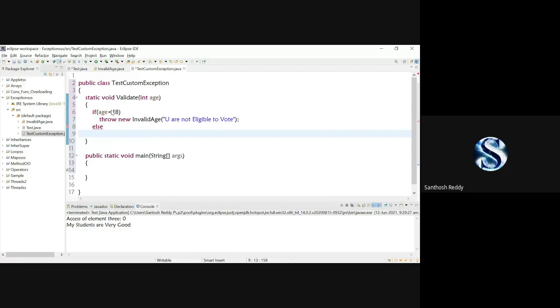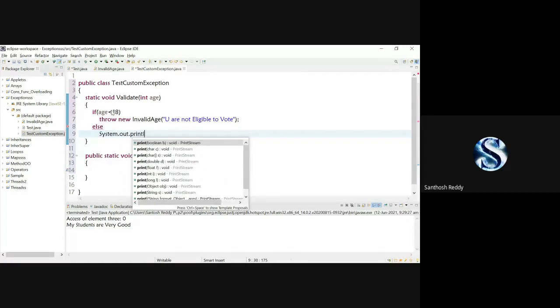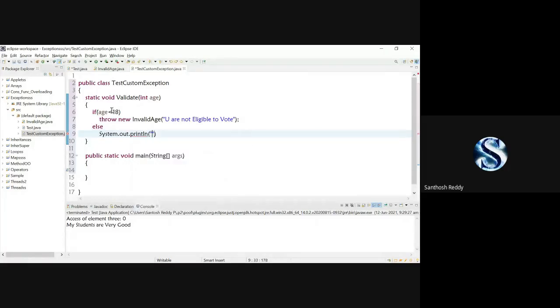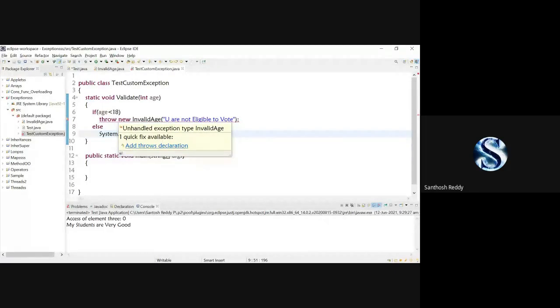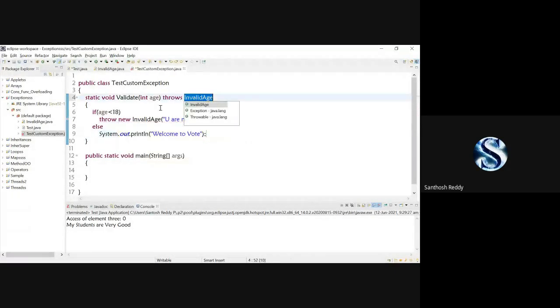Else, System.out.println "Welcome to vote" and I'll give a semicolon. That's it. Save the code. Now you can check it out. There I have an error here. It is saying add throws declaration. Now it is throws InvalidAge. It is going to call your InvalidAge. Now this particular class is done.